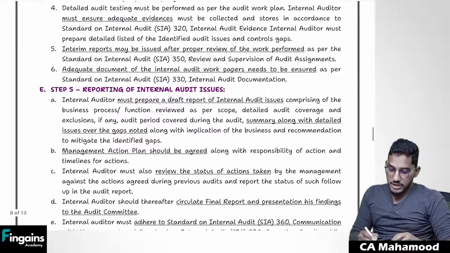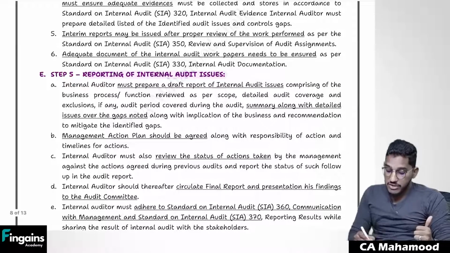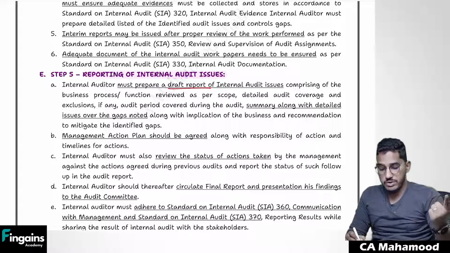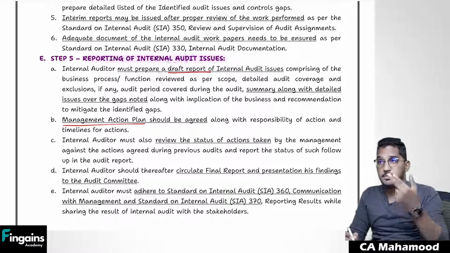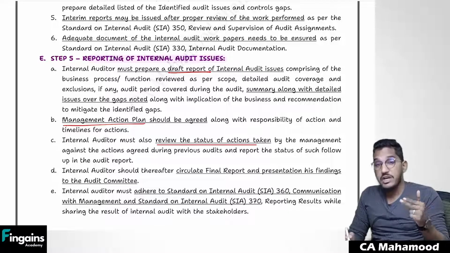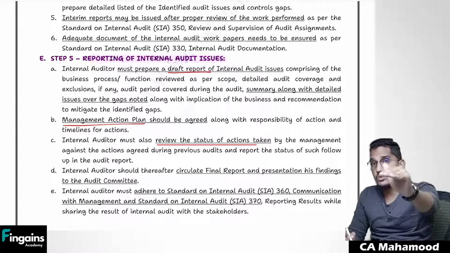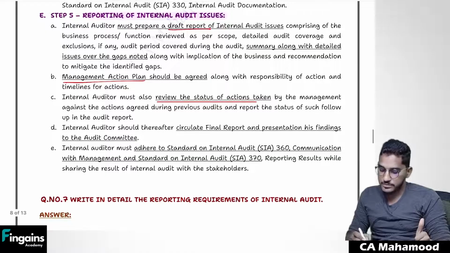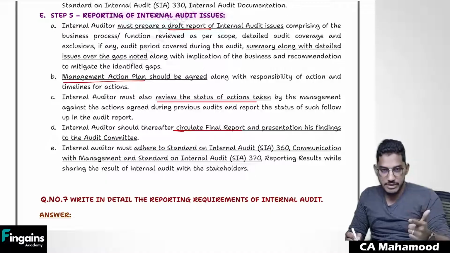Whatever your audit issues finally are, you have to report all those internal audit issues. First, you have to prepare a draft report, and then give it to the concerned management. So first, you have to give a draft audit report. Along with that, you should also develop a management action plan. What should management do to overcome these problems? That action plan also you have to give, and you should verify whether management has implemented those steps or not. Not just giving them suggestions. We also need to review how far those steps are implemented by the management. And finally, whatever your final audit report is, you have to circulate it to the audit committee.